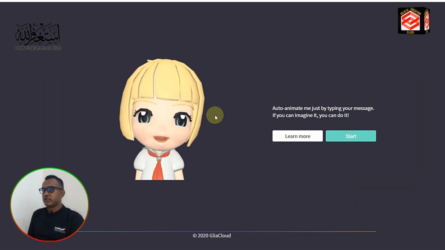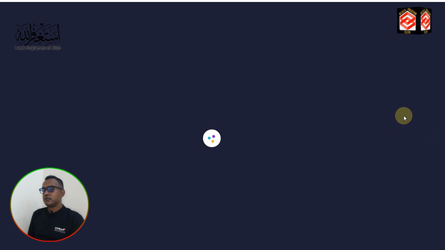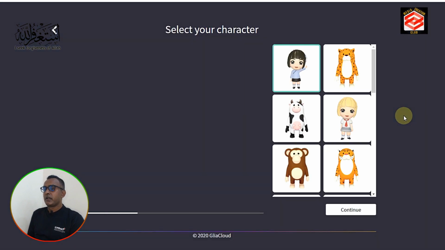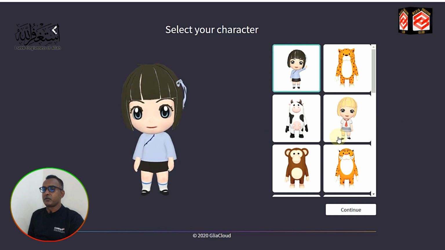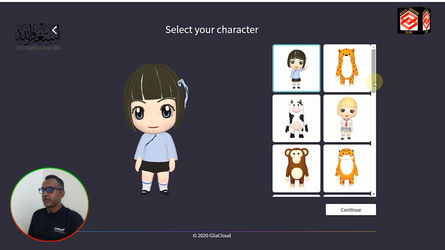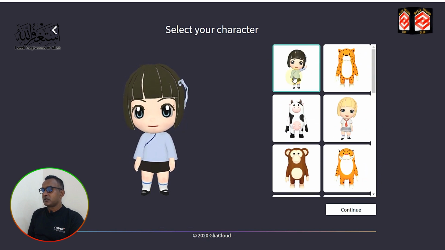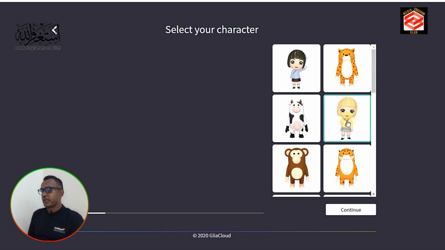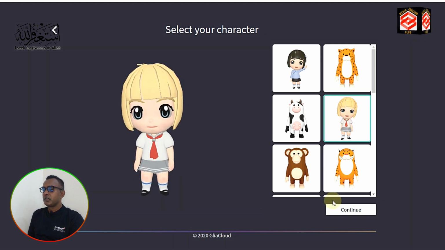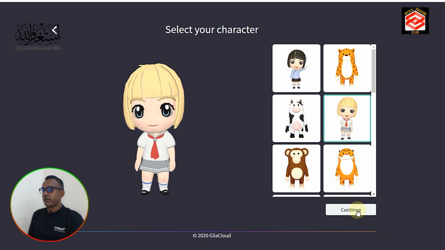Then you can see here, auto animate me just by typing your message. If you can imagine it, you can do it. So you can select Start, and now it is asking you to select your character. You can select any character you want. Here you can get many characters. So I just change the character, for example. Then after selecting the character, we click Continue.